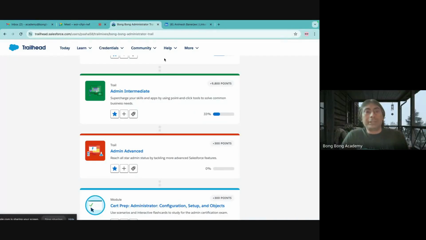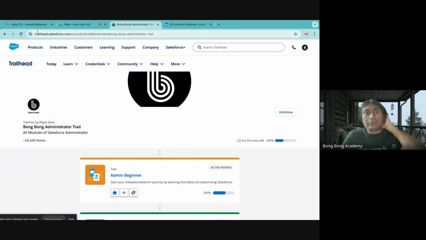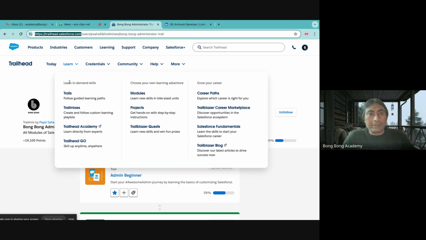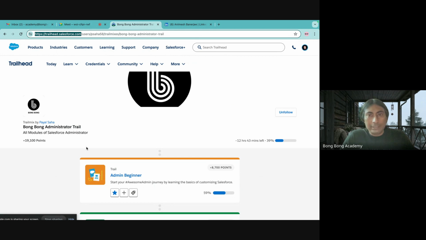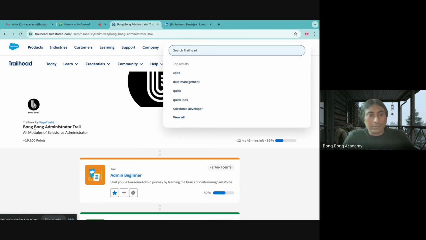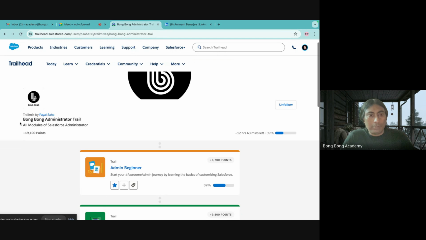Just to reiterate, we'll start once again. Trailhead.salesforce.com is the official site and the training material from Salesforce. We'll follow that. Inside it, after you sign up and log in, you can search for Admin Beginner and you will get a trail mix called Admin Beginner Trail. So someone can send you this URL on your WhatsApp group.